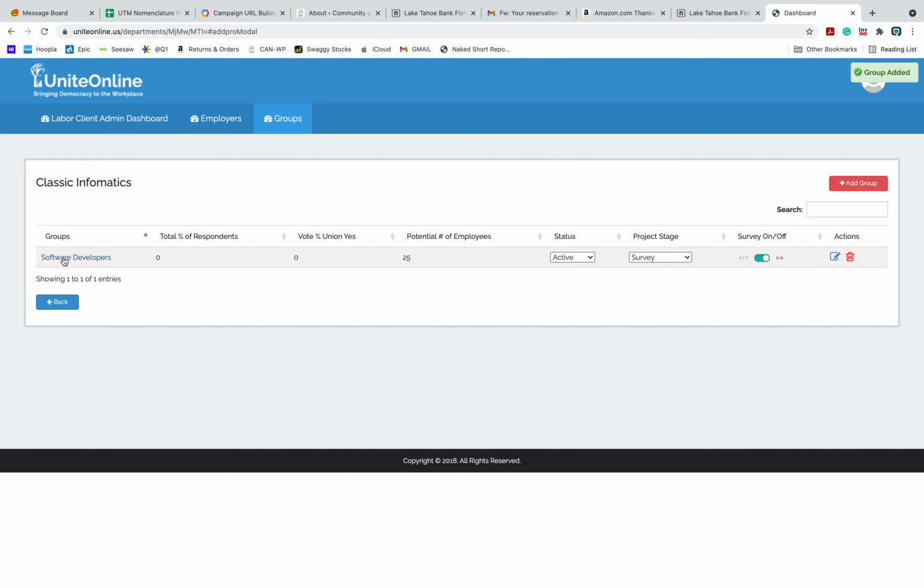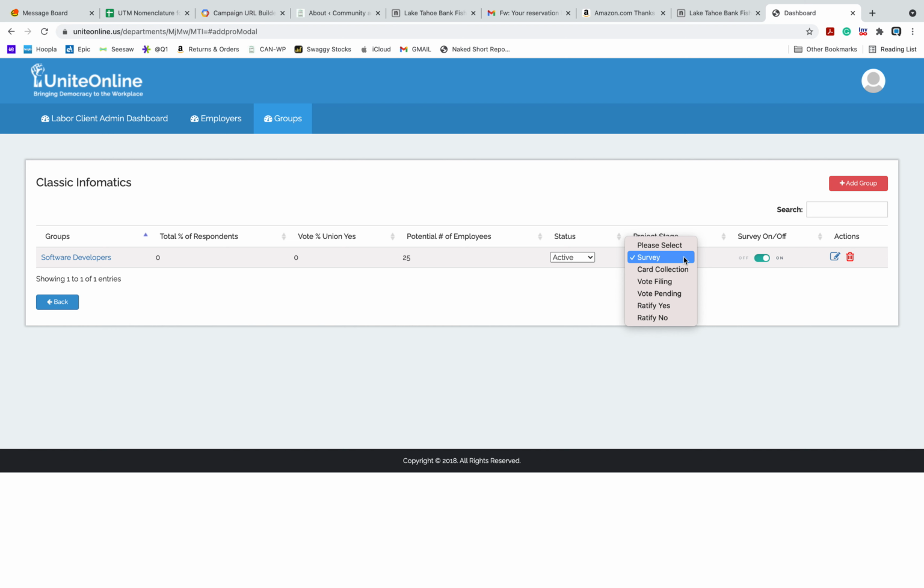So now what you see is this is the group, your software developers. And now what this does is it automatically generates a survey. That survey is intended to virally go through between all of the employees so we can collect all their information and help guide this group of 25 employees through unionizing. If you take a look and drill down, there are different statuses here: active, on hold, inactive, and complete.